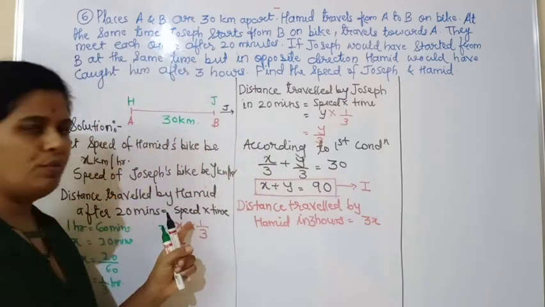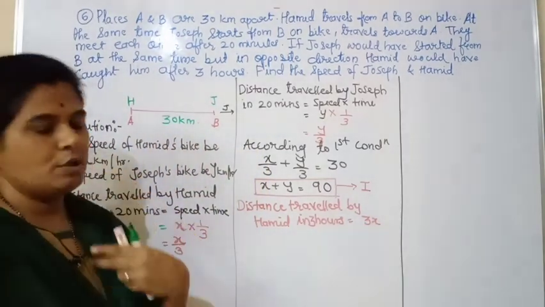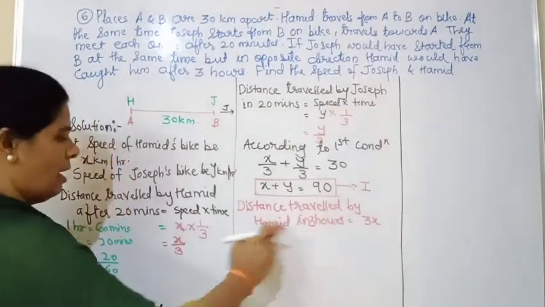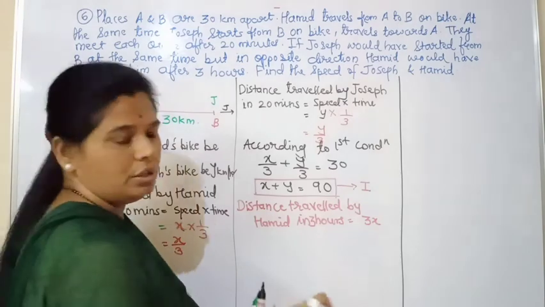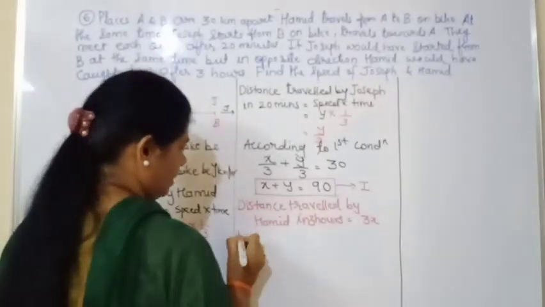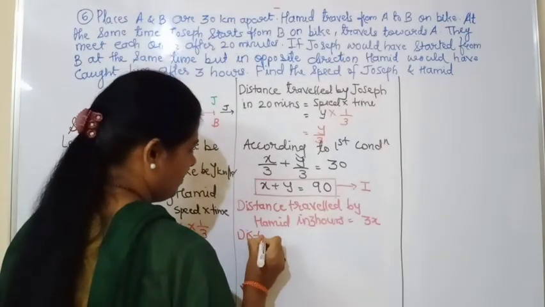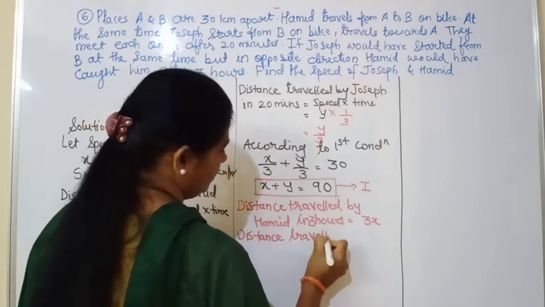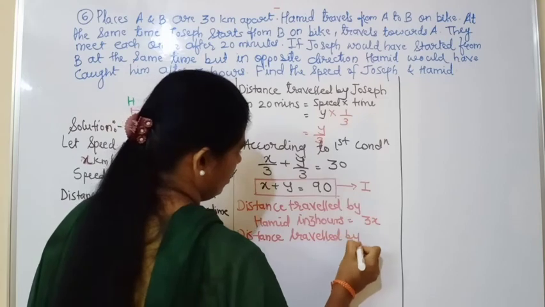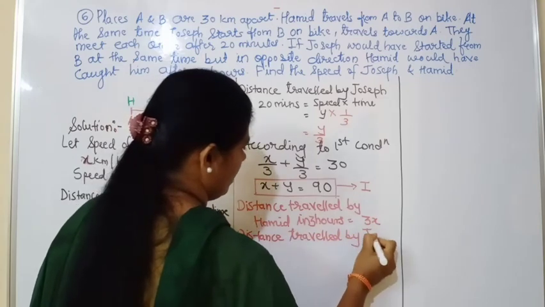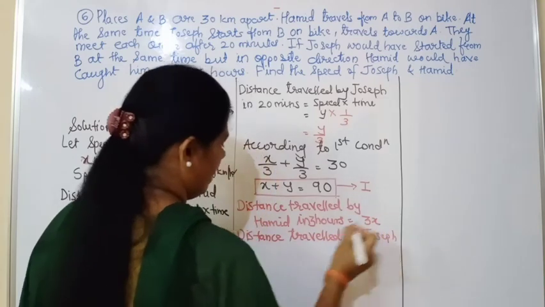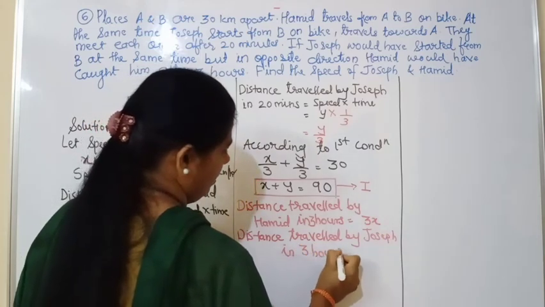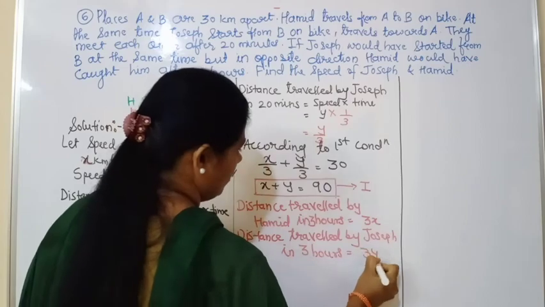In 3 hours it is 3x. Why? Because as all of you know, what is the formula? Speed into time. Time is 3 hours now. The time has been changed and the speed is the same, that is x. So it is 3x. Now the distance traveled by Joseph in 3 hours is equal to 3y.